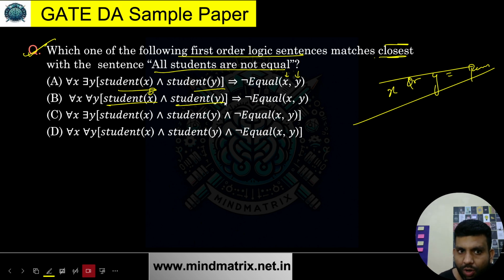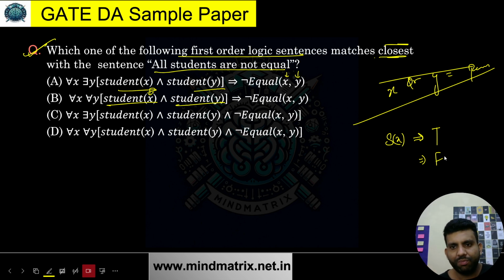Okay, and let's suppose I'm not going to write student x, I'm just going to write s(x). It simply tells me that if it's true, then x is a student. If it's false, it means x is not a student. I hope it is clear. Very simple. x can be anything, and if I say s of x, there will be one of the truth values, true or false. If it's true, x is a student. S over here means student. Similarly, if I put y over here, s of y is true means y is a student, and s of y is false means y is not a student.